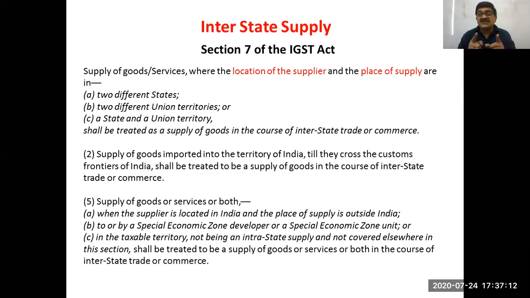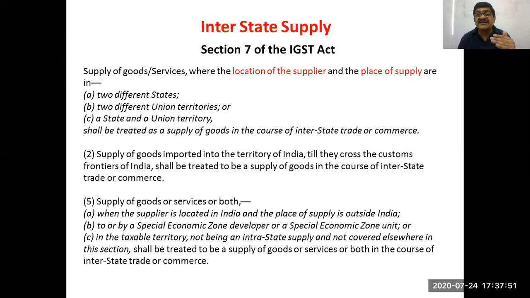Quite possible the supplier and recipient both are in the same state, both are in the same city, both are in the same building, but where the delivery is being given, what is the destination, that will determine the place of supply. And place of supply is determined as per section 10, 11, 12 and 13 of the IGST Act. That way we cannot cover it up today, so I'm just giving a reference.